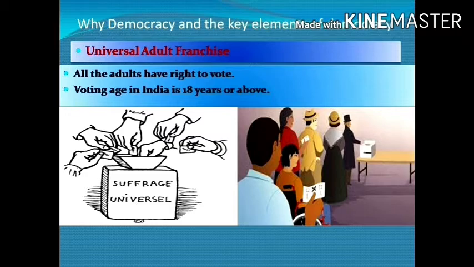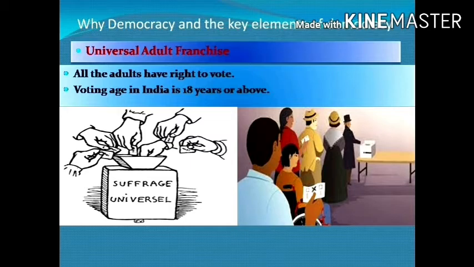Here you can see the democracy allows everyone to vote, but earlier this was not the condition. Earlier, people who had a certain amount of property and education were allowed to vote.